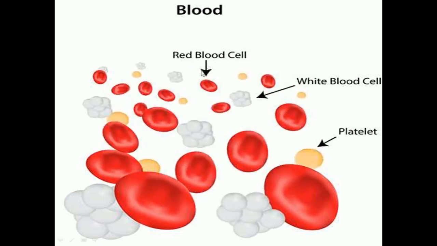Understood? Now we are going to see the picture of blood cells. See here, you can see the red blood cell which is biconcave in shape. The white blood cell is colorless. Because of the absence of hemoglobin, it remains colorless. Then we can see platelets. Platelets are small cell fragments which help in the clotting of blood. They release various substances to stop bleeding at the site of the wound.